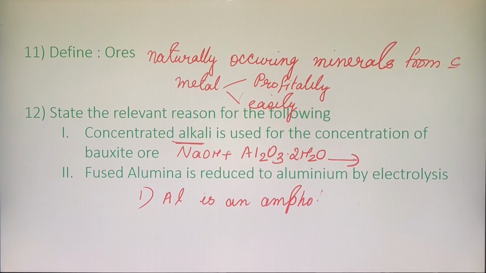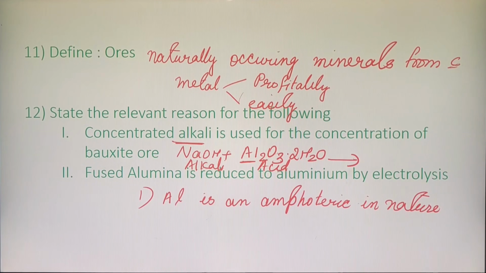It has got a dual characteristic, just like an amphibian which can stay on land as well as in water. Here, aluminium, if added into an alkali, starts acting like an acid, and if I put it into an acid, it starts acting like a base.